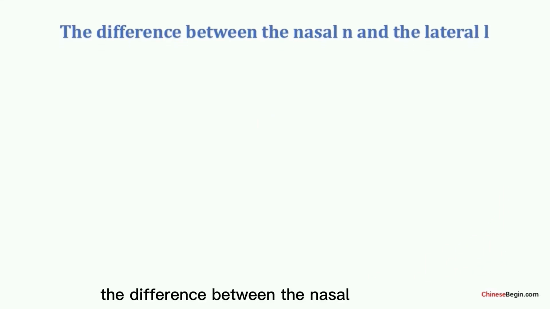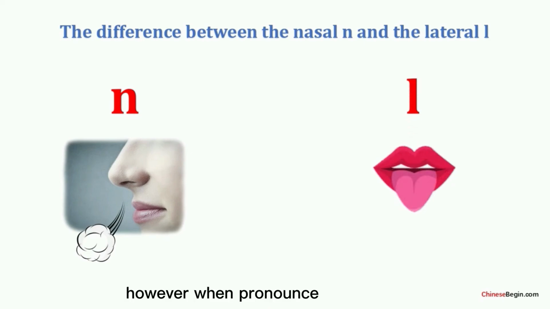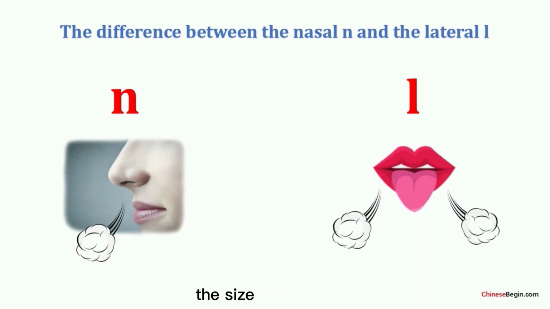The difference between the nasal ne and the lateral le is that when we pronounce nasal ne, the air is let out through the nasal cavity. With the vibrations of vocal cords, we can feel the vibration of our nasal cavity. However, when we pronounce the lateral le, the air stream is released from the sides of the tongue.